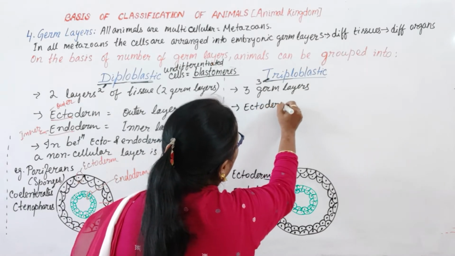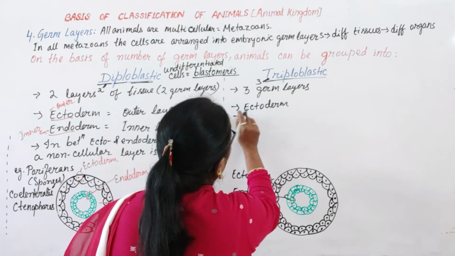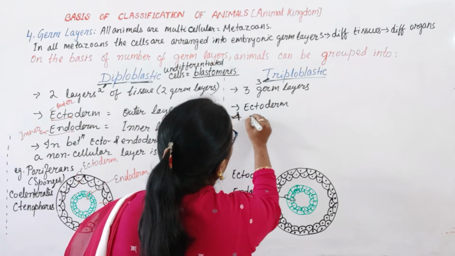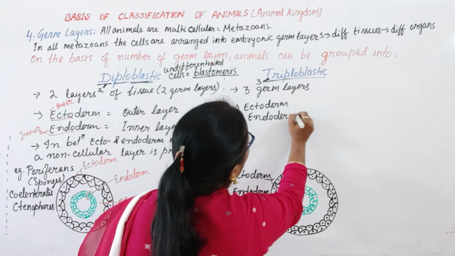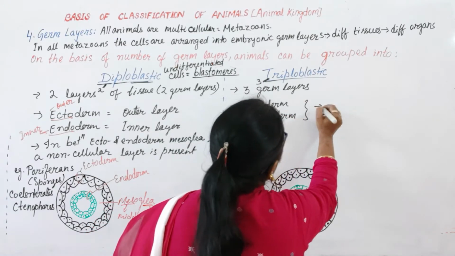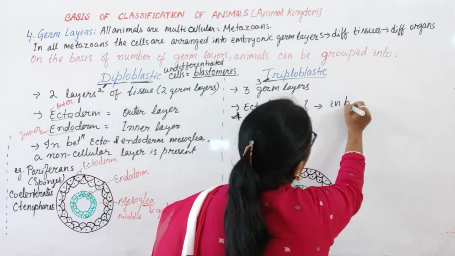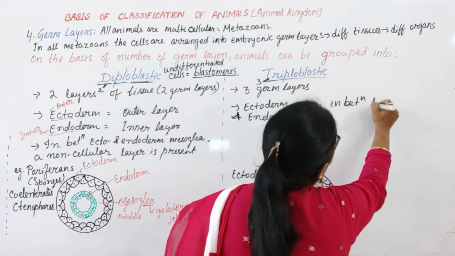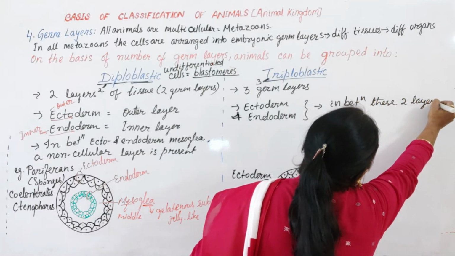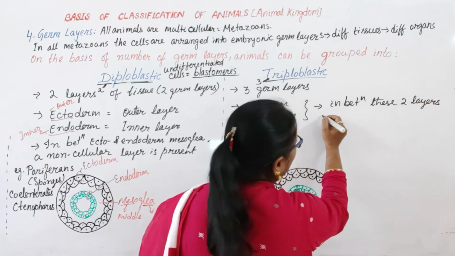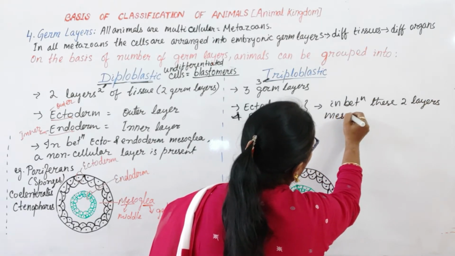Ectoderm is there and endoderm. In between these two layers, another layer, the mesoderm, is formed.